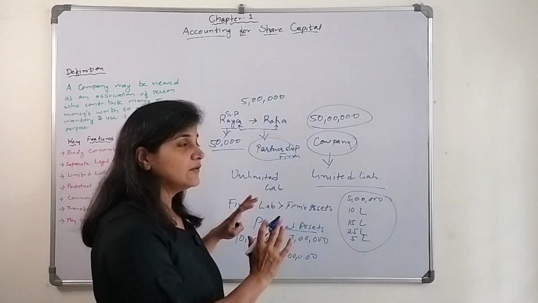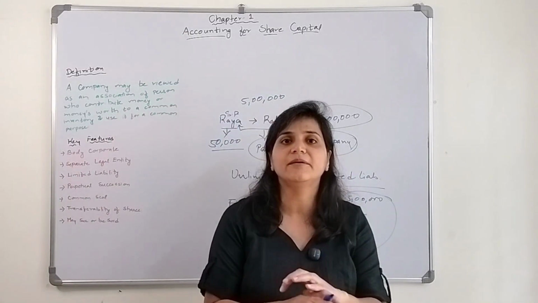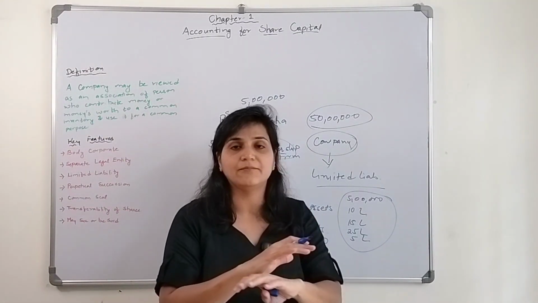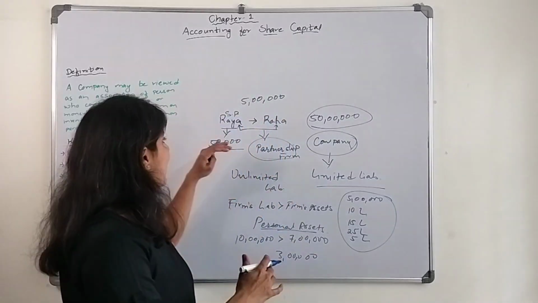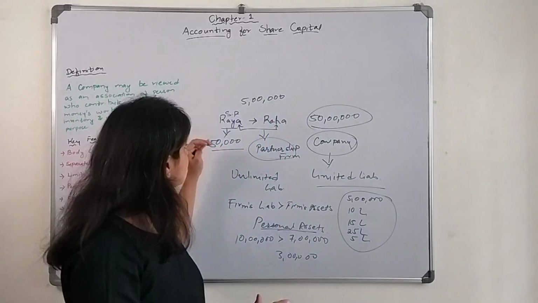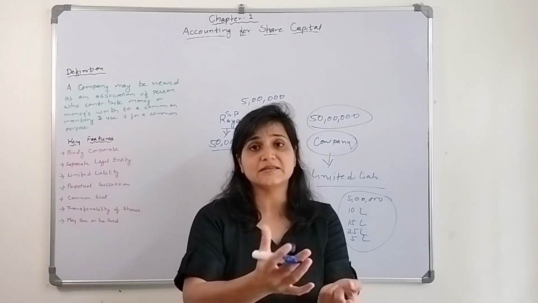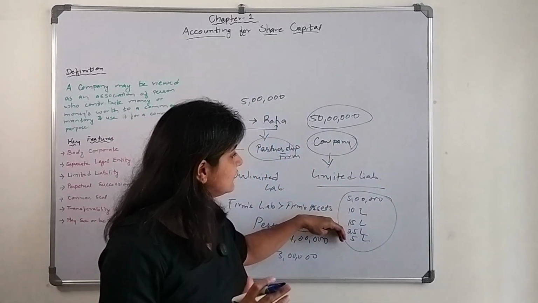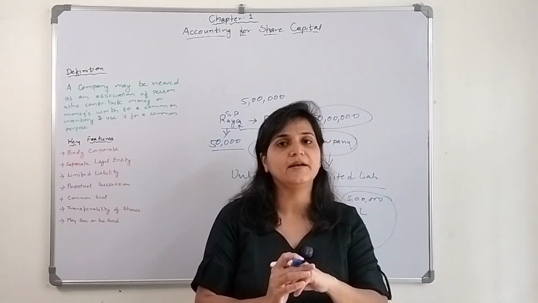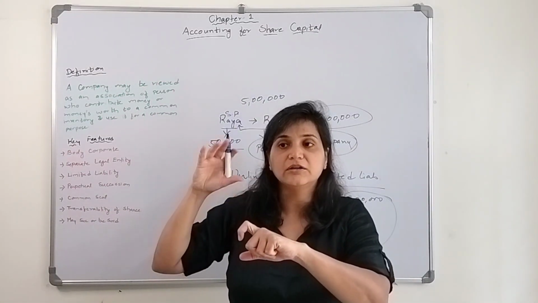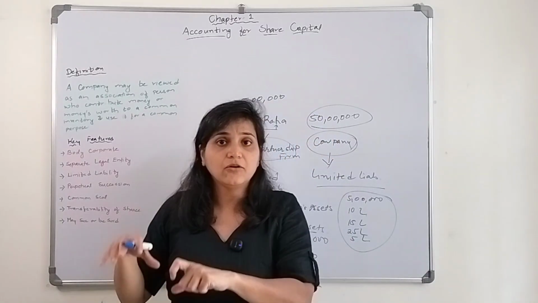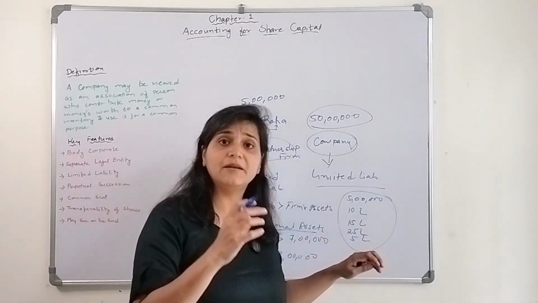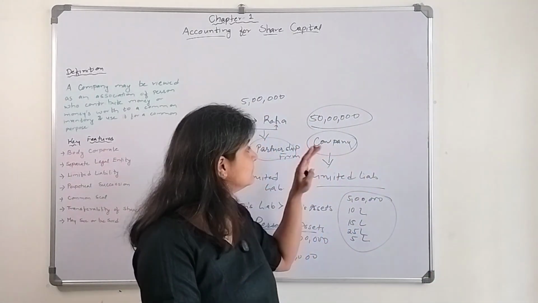Whereas if there is a partnership firm, they have unlimited liability. Even when Raya solely was carrying on the business of a bakery, and if that bakery business doesn't go well and she decides to wind up that business, Raya has to bring her personal assets to pay off that business liability. Whereas in a company there is limited liability. The other owners who form part of that company don't need to bring their personal assets. So the major thing is people are ready to invest in that particular company.